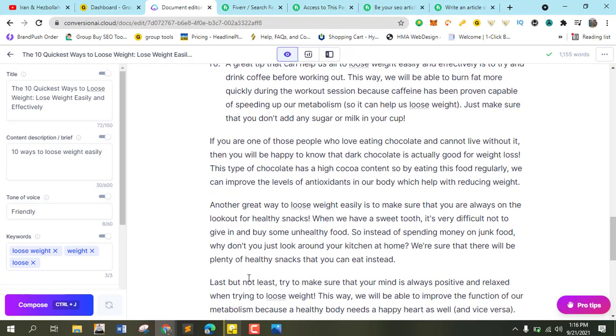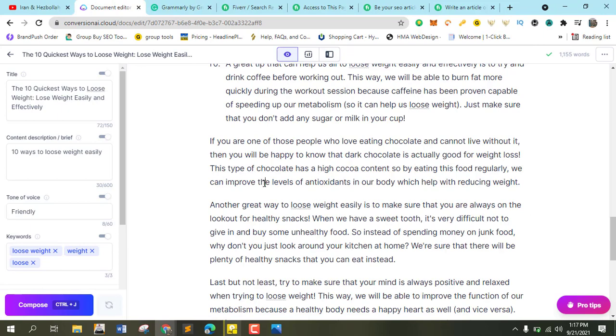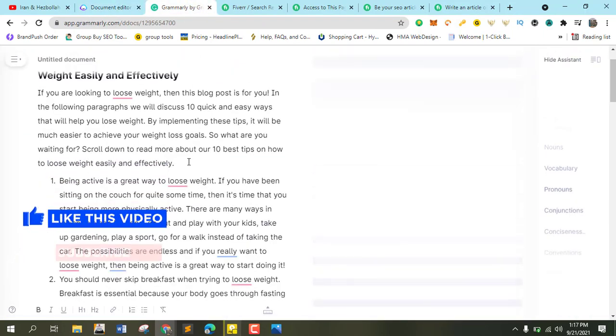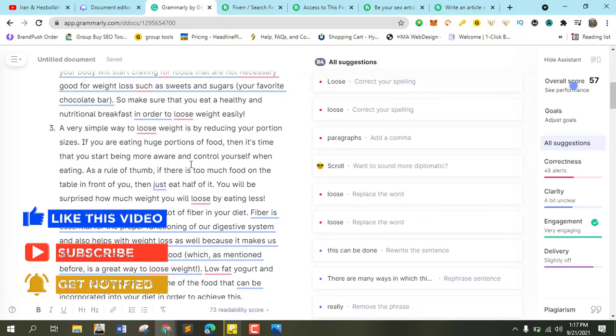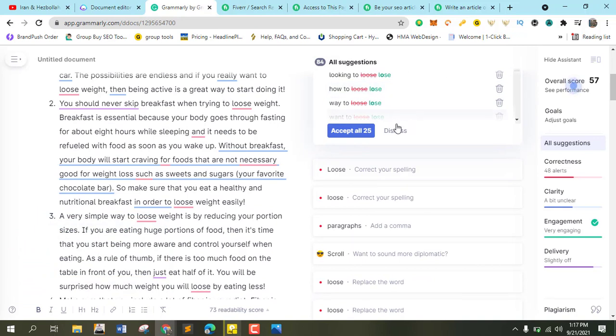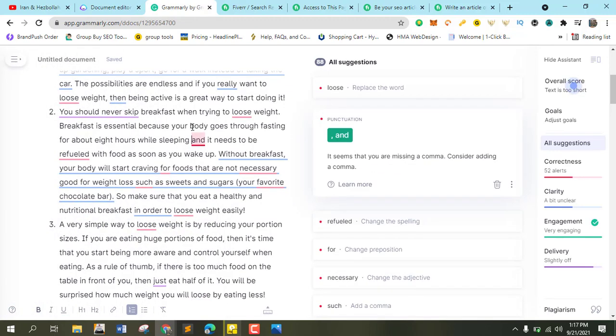So let us just go for Grammarly. Let me log in to my Grammarly here. I'm just going to copy this content and paste it inside Grammarly. Grammarly will correct something for us. Lose, I think this depends on the language of the seller. Let me see the language. Okay, this is American English. Let us change it to British English and see what we go through. Okay, so lose is lose for British English.